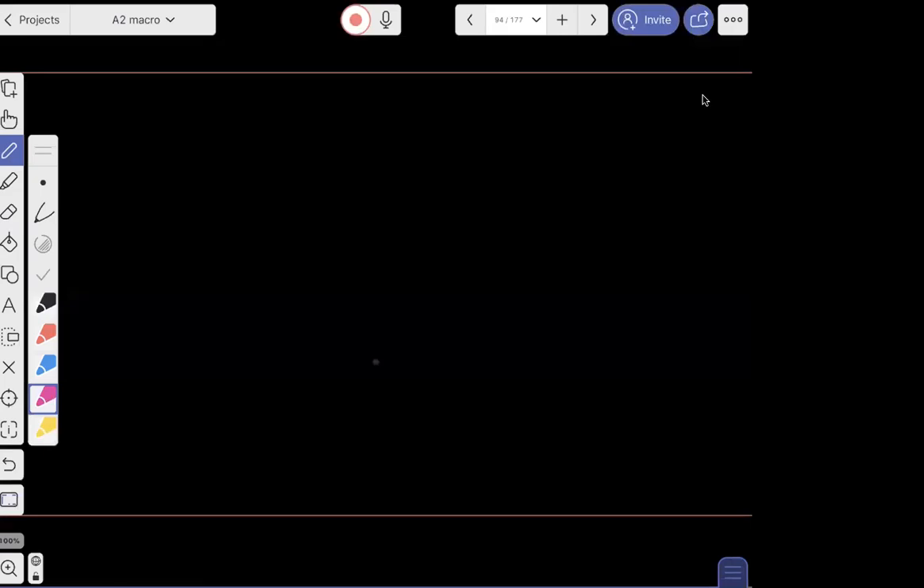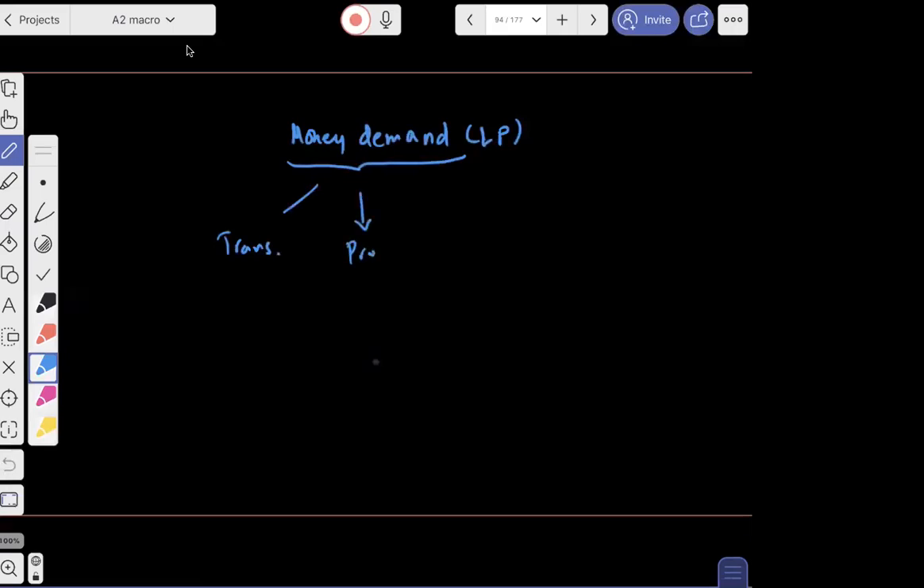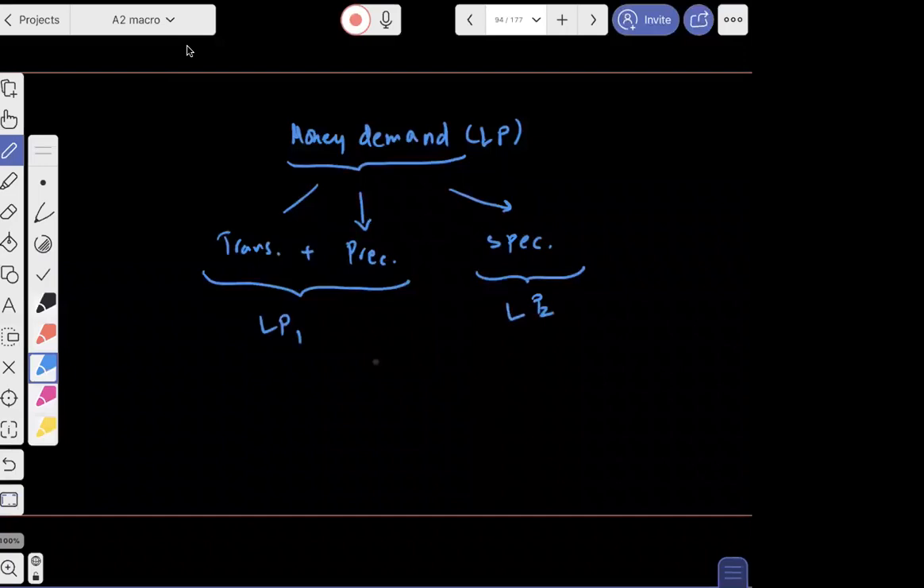So what we are going to discuss today is something we discussed last time. When we look at money demand, it is also called liquidity preference. And we said that there are three reasons: one is your transactionary reason, another one is your precautionary reason, and the third one is your speculative reason, right? We said that transaction plus precautionary demand for money, we call it LP1. Speculative demand, we call it LP2. And LP1 plus LP2 is your total demand for money or liquidity preference.